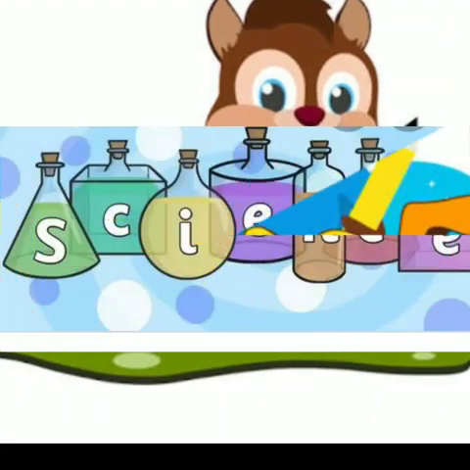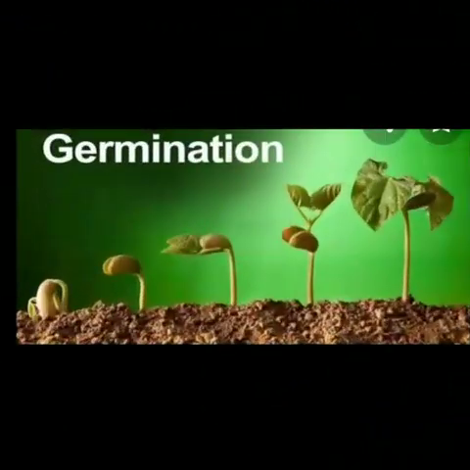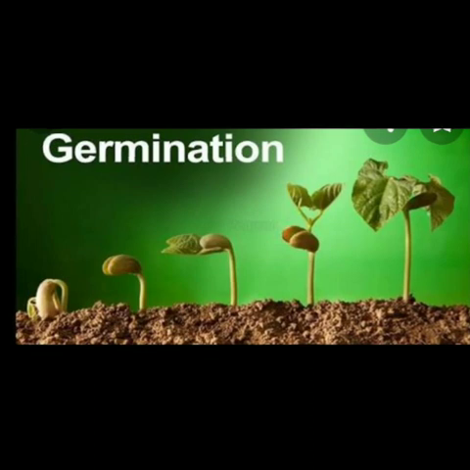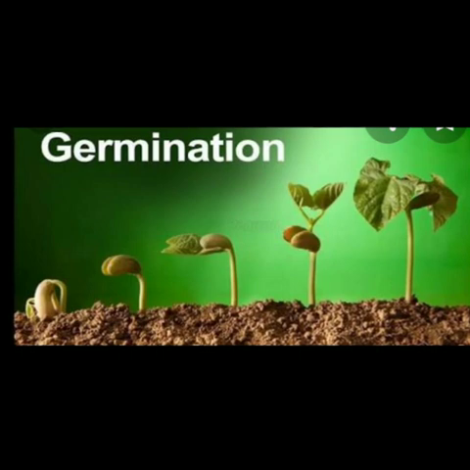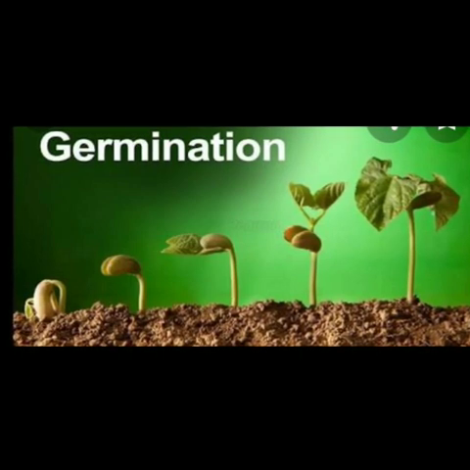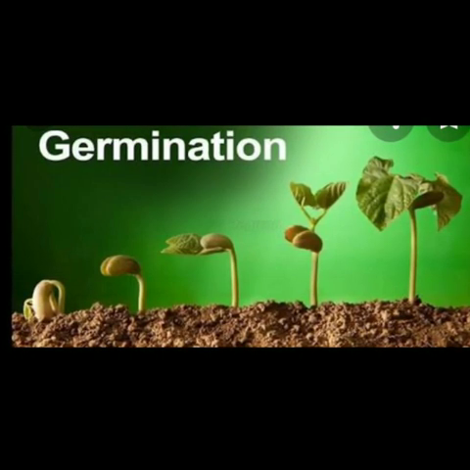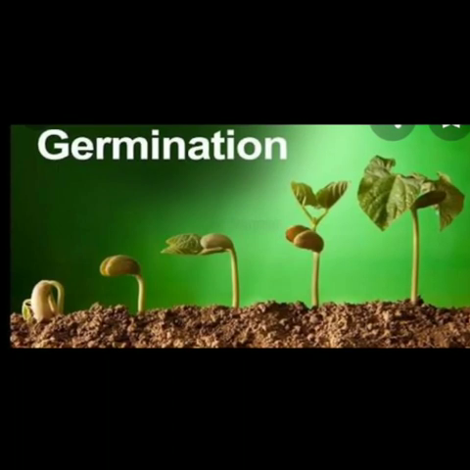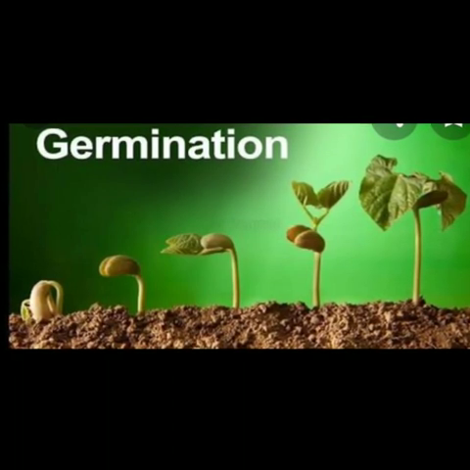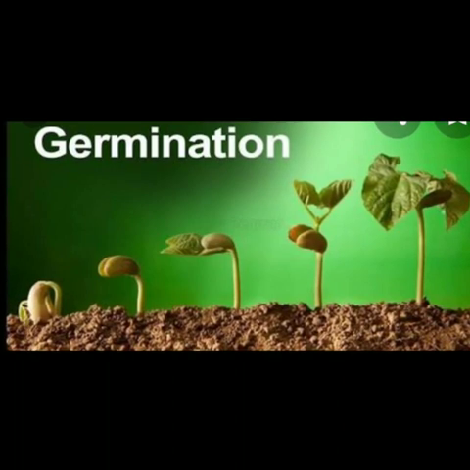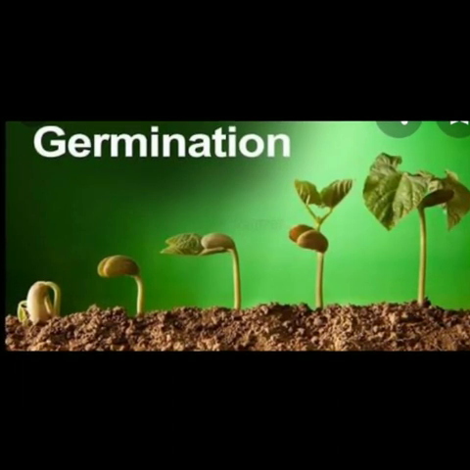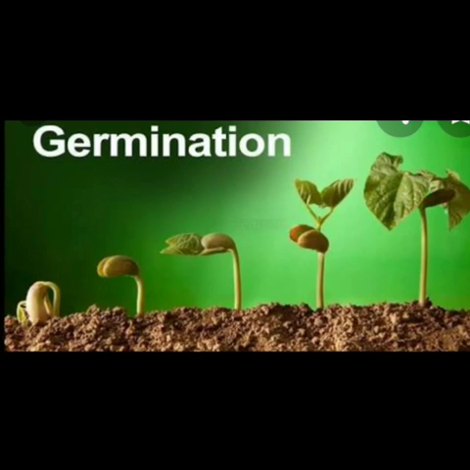In previous class, we had discussed about the germination and disposal of seeds, right? What is meant by germination? Germination means the growth of baby plant within a seed to form seedling is called germination. Okay. I'll ask another question. What is the outer covering of the seed? Very good. That is seed coat.